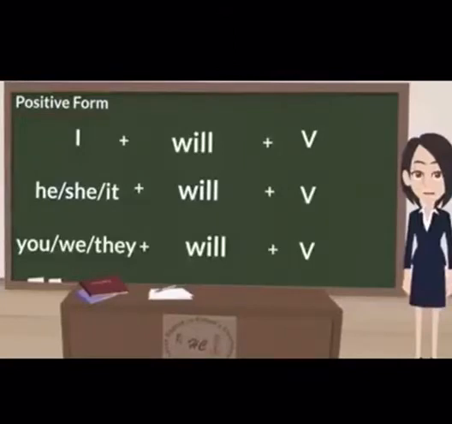Now let's look here again how we form the sentence using will. I plus will plus base form of verb, that is the first form. He, she, it plus will plus V1. You, we, they plus will plus the base form of the verb.